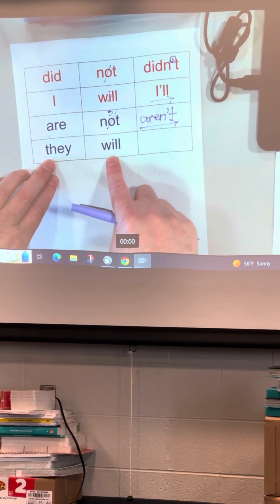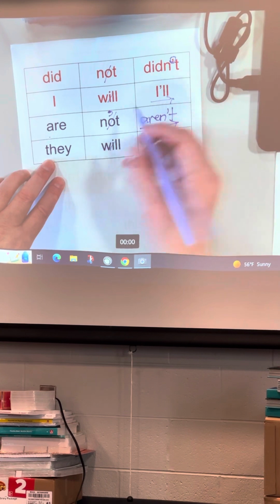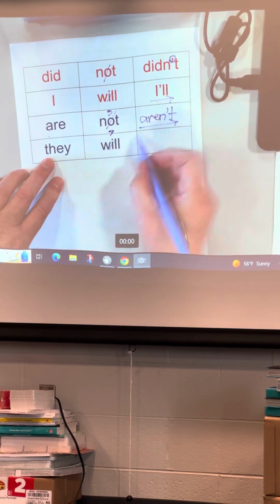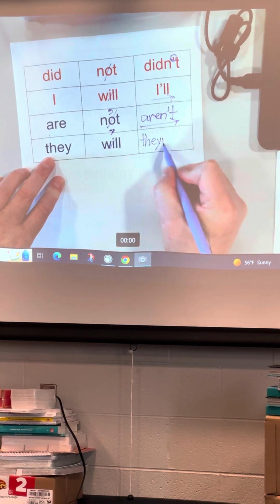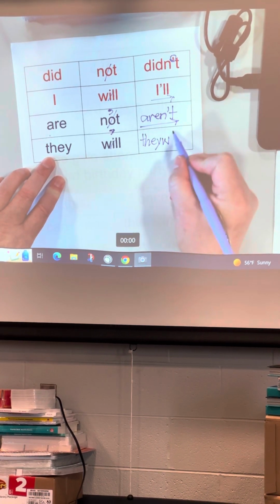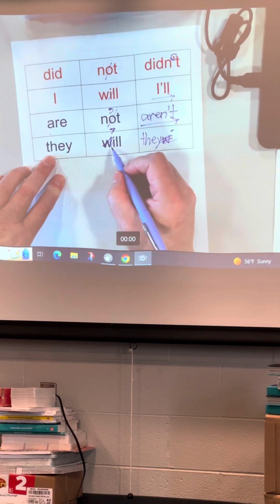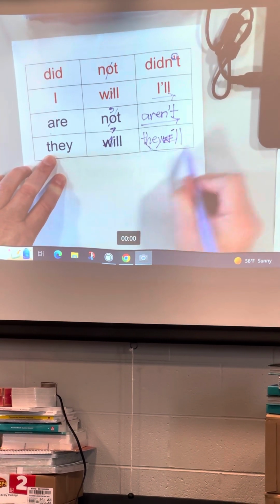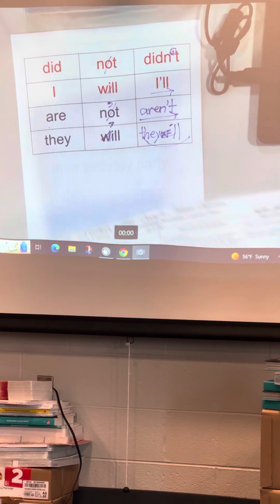What's this word? What letter will I take out to shorten it? I. What will I put in its place? An apostrophe. So I have they spelled T-H-E-Y, and I have the W from the will. Taking out the W and the I, and the M. And what word do we end up with? Okay, there's your structural analysis. You'll do that every day.